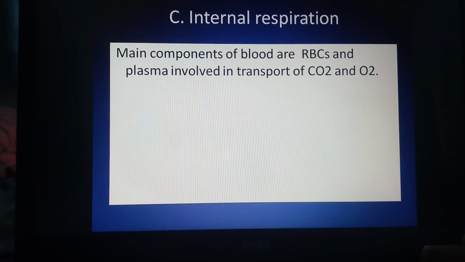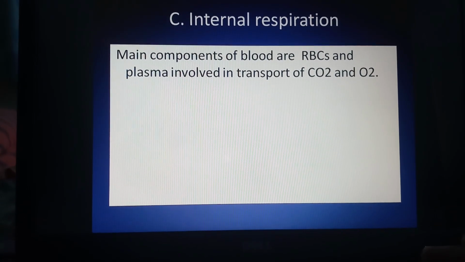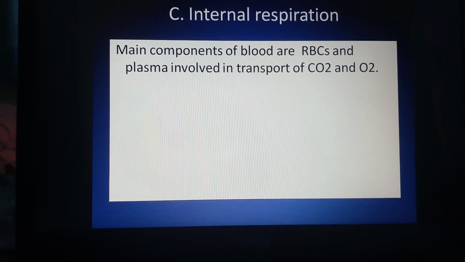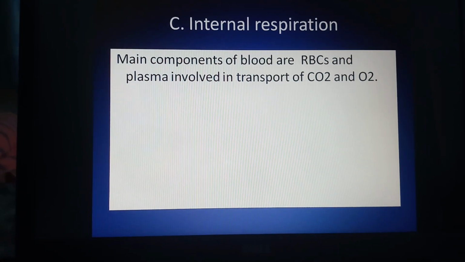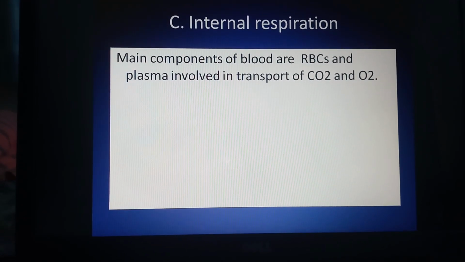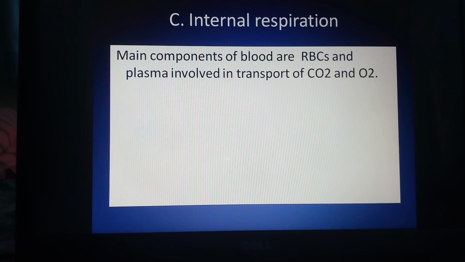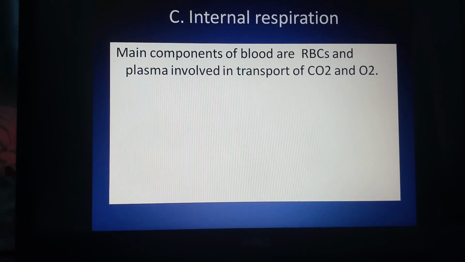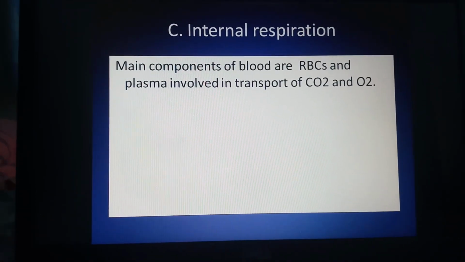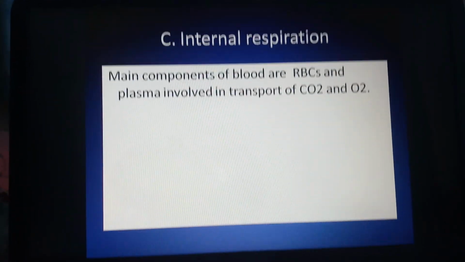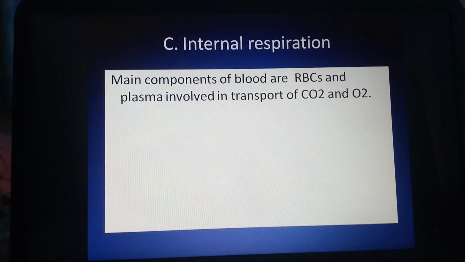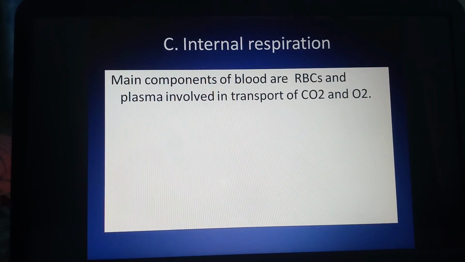To study internal respiration, first we should know who is going to carry the oxygen and carbon dioxide. Oxygen and carbon dioxide are carried with the help of blood. So we should know the components of blood.